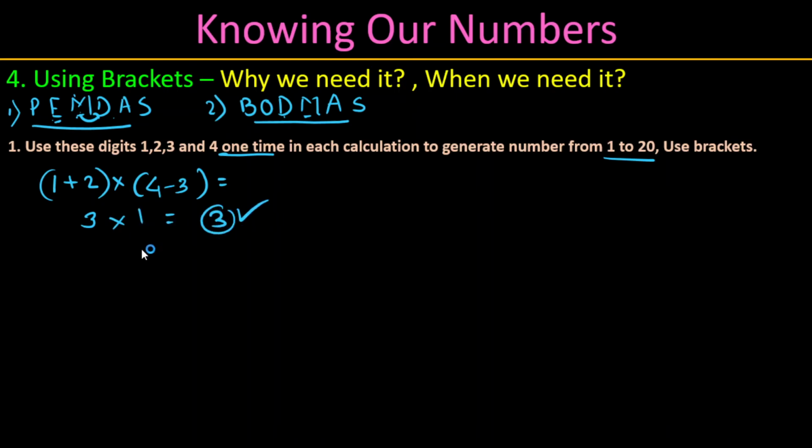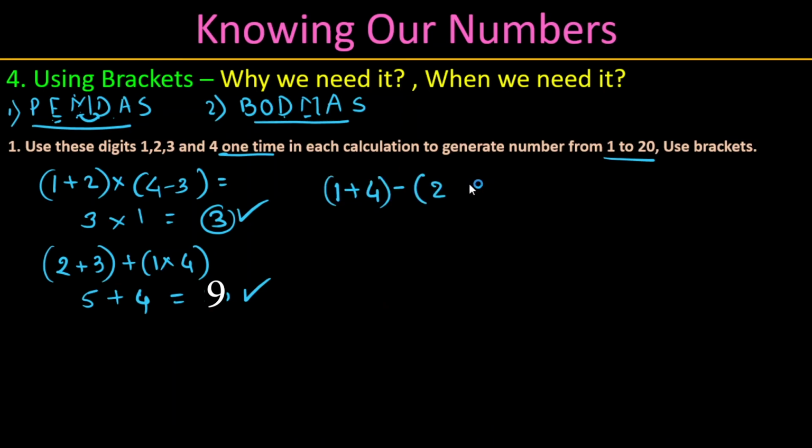So one number generated. 2 plus 3 into 1 into 4, 5 plus 4 equal to 9, correct. Now another number: 1 plus 4, only 2 and 3 remaining. How to use this? You have to use plus, into, and we get 6, 10, correct.